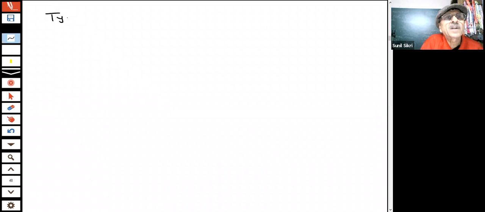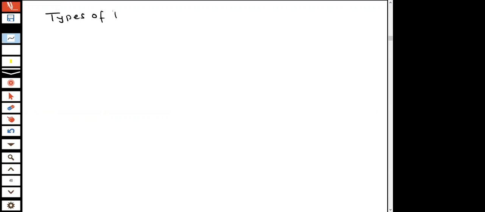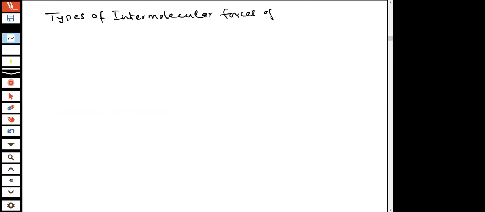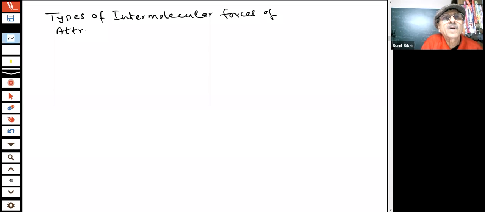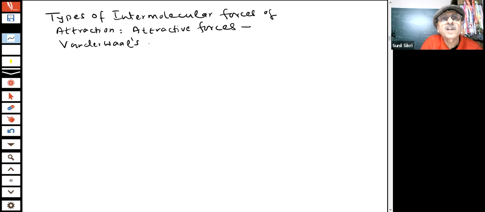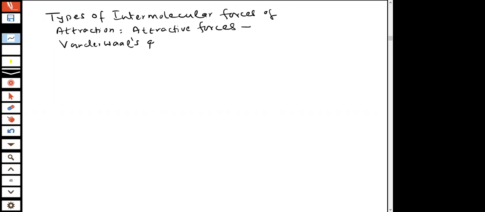Let us see the various types of intermolecular forces of attraction. These are attractive forces, students, and they were studied by a scientist called Van der Waals. They are called Van der Waals forces. What I am saying, Van der Waals forces.